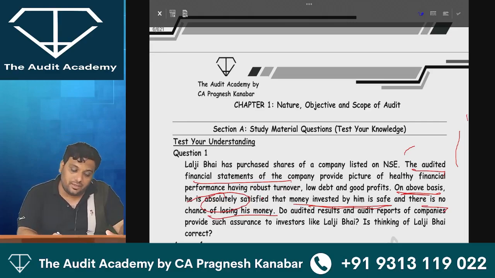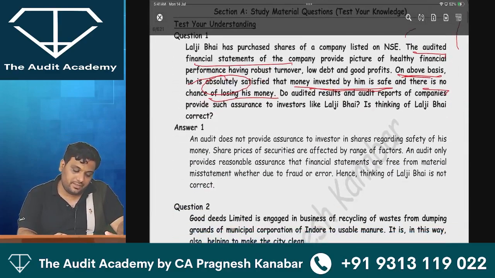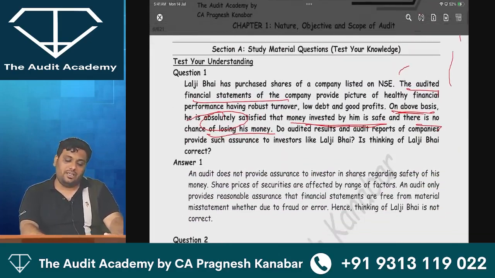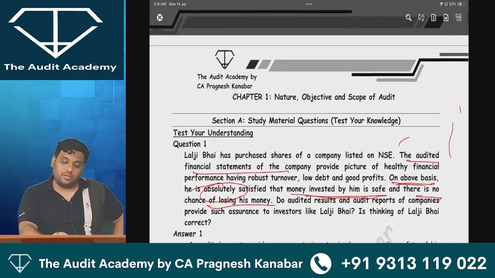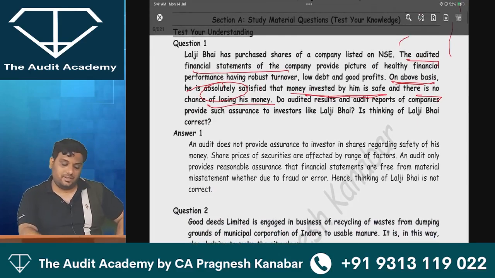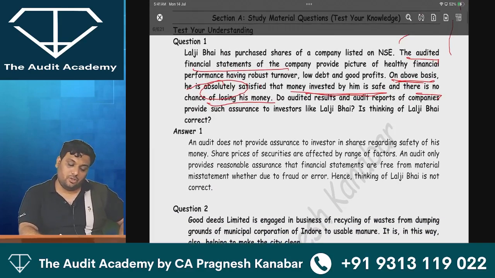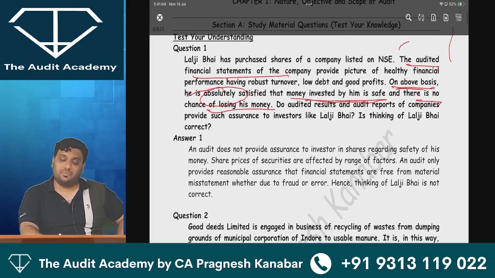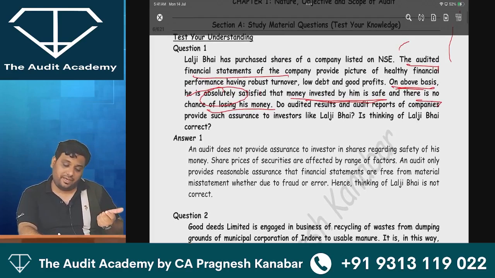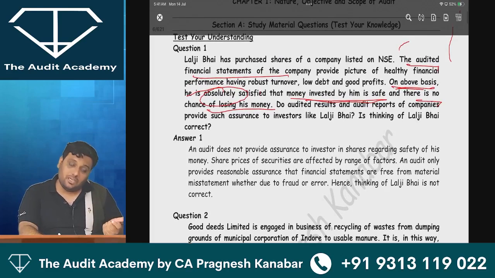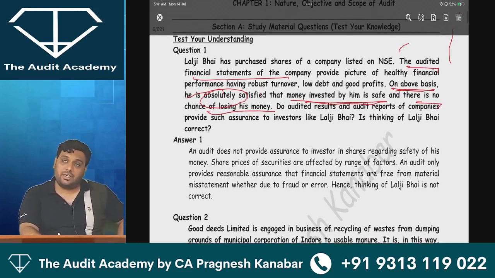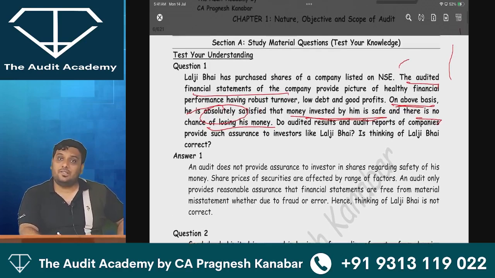So everyone over here, look at this. In module, there is one problem. For test your understanding question, they have given answers in short. So I will tell you how you can extend that answer. An audit does not provide assurance to investors in shares regarding safety of his money. Share prices of securities are affected by a range of factors. An audit only provides reasonable assurance that financial statements are free from material misstatements, whether due to fraud or error. Hence, thinking of Lalji Bhai is not correct.